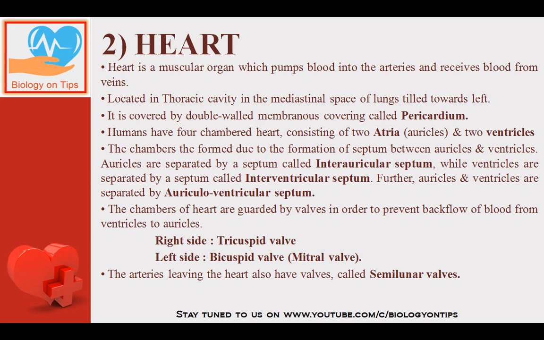Humans have a 4-chambered heart. Humans come under the category of mammalia, so they have a complete 4-chambered heart. These 4 chambers are 2 auricles and 2 ventricles. Auricles or atria, one and the same thing. The chambers are formed due to the formation of septa between auricles and ventricles. Auricles are separated by a septum called the interauricular septum, while ventricles are separated by a septum called the interventricular septum. Further, auricles and ventricles are separated by the auriculoventricular septum.